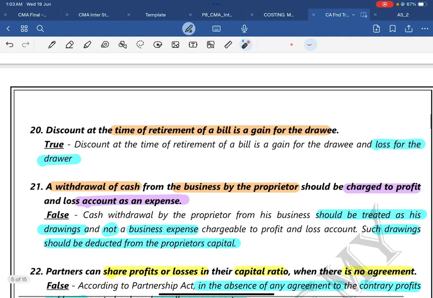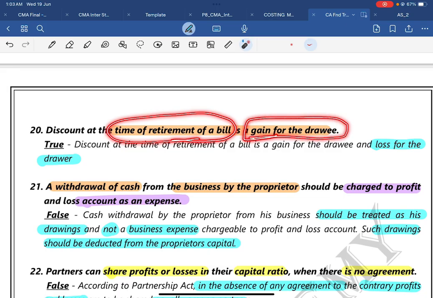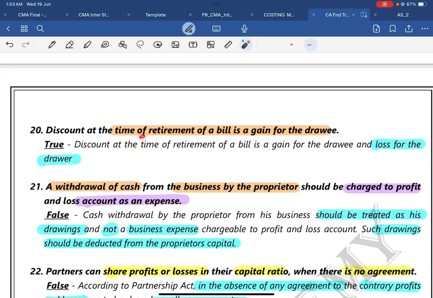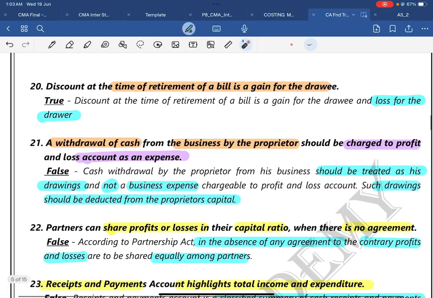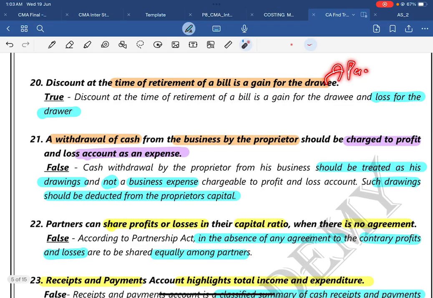Then question number 20: discount at the time of retirement of the bill is a gain for the drawee. Yes, true. The drawee is the person who accepts the bill. Retirement is nothing but an earlier payment. As he is making an earlier payment, it is a gain for the drawee, and it is a loss for the drawer. Since he is getting an earlier payment, you need to give some discount. That discount is a gain for the drawee. Drawee means here the payer, or the acceptor of the bill.